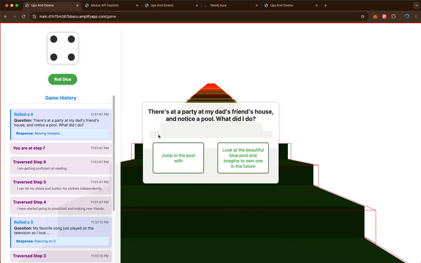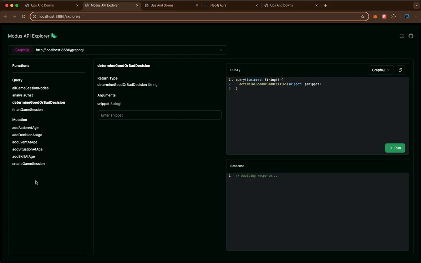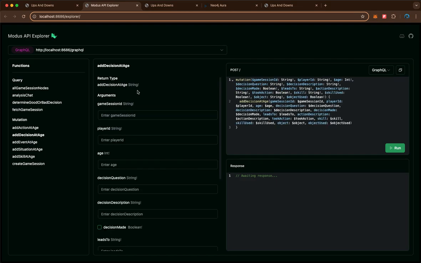Now, what happens in the backend is that all these events that are not in my control, we record them in our Neo4j database. Similarly, when we were asked a question and asked to make a decision, this is now a decision.